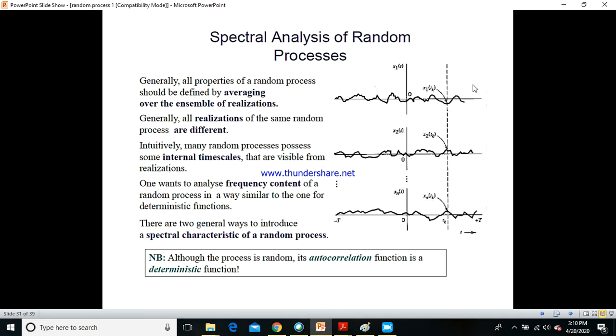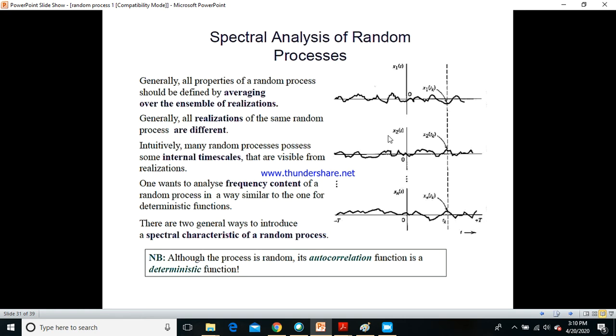So see here, first experiment is this, second experiment is this, and nth experiment is this. So therefore all 3 are not the same in terms of frequency when we take. Intuitively, many random processes possess some internal time scales that are visible from realization. So that is what I said.